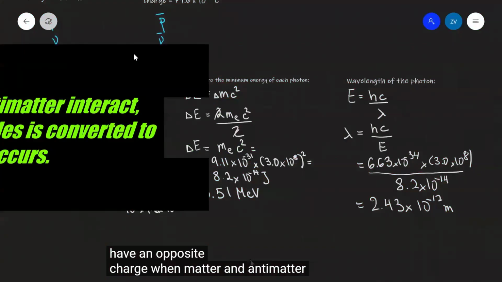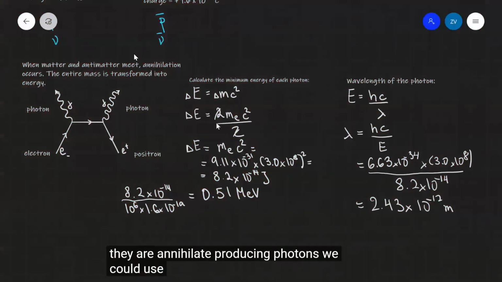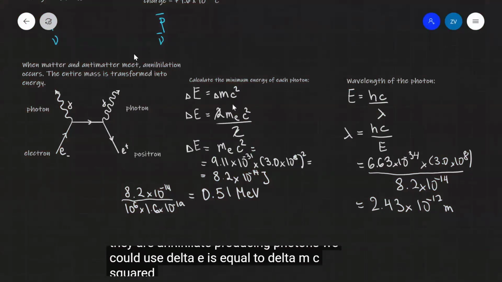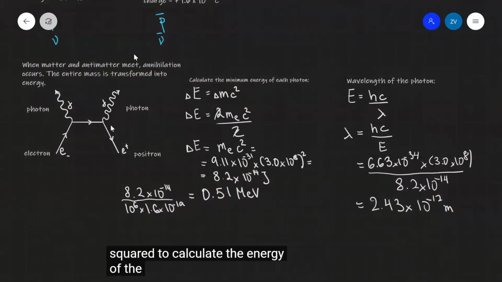When matter and antimatter interact, they annihilate, producing photons. We could use delta E is equal to delta m c squared to calculate the energy of the photons. There's two of them to conserve momentum.